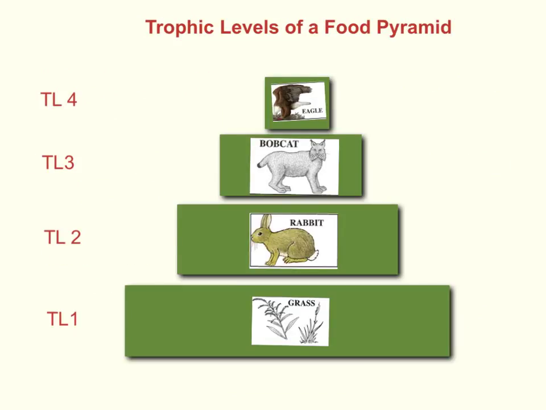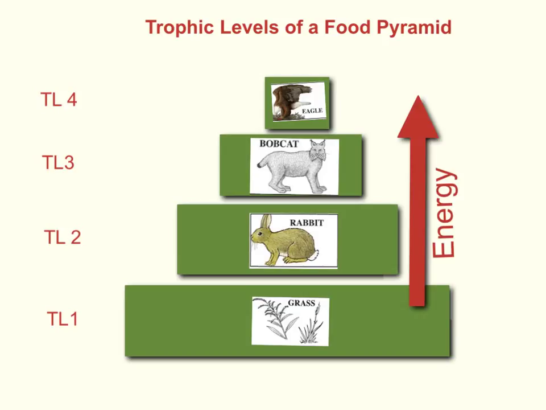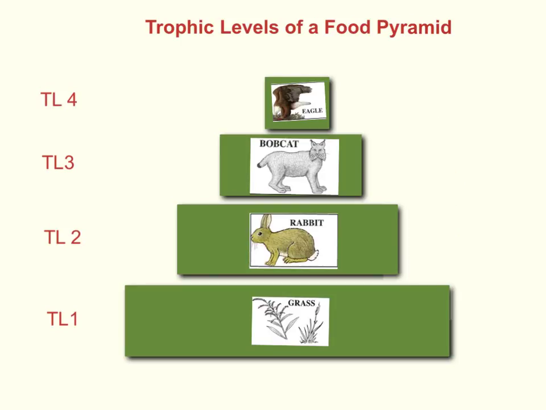To get a better understanding of what is happening in our food chain, we can turn the food chain into a food pyramid. A food pyramid can show us more accurately about the number of organisms at each trophic level and about how much energy is passed up the food chain from one organism to the next. In reality, a rabbit cannot survive on one leaf of grass, and a bobcat cannot survive on just one rabbit. The same for an eagle, it cannot survive on just one bobcat.